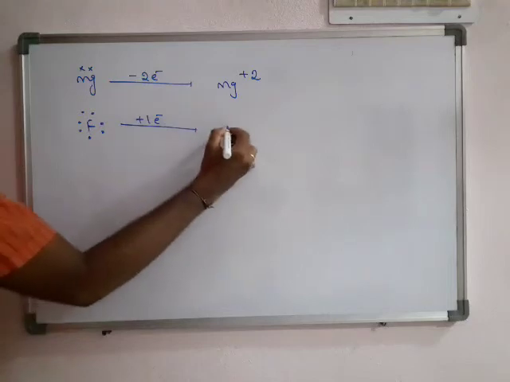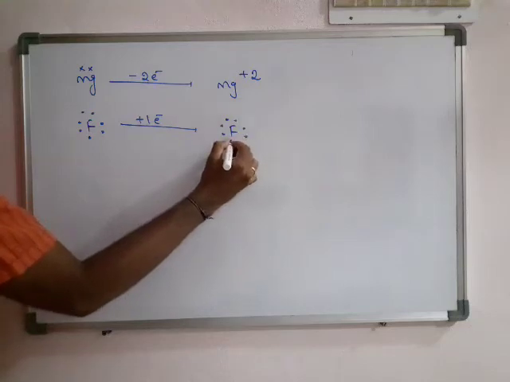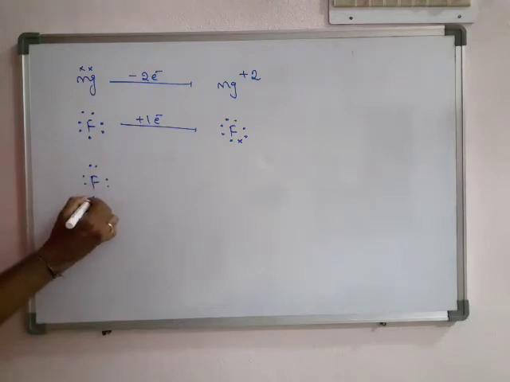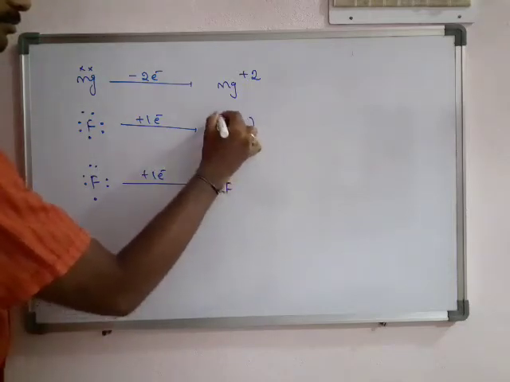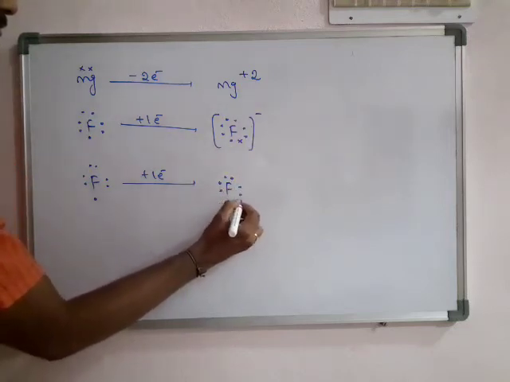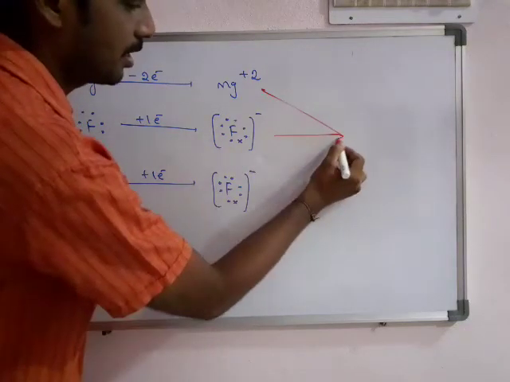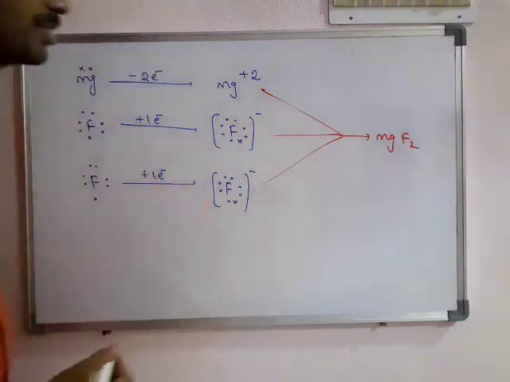By gaining 1 electron, it becomes 1, 2, 3, 4, 5, 6, 8. And there is another fluorine also participating here. 1, 2, 3, 4, 5, 6, 7. Now these 3 ions combine together. So by strong attraction forces, there is a formation of MgF2.